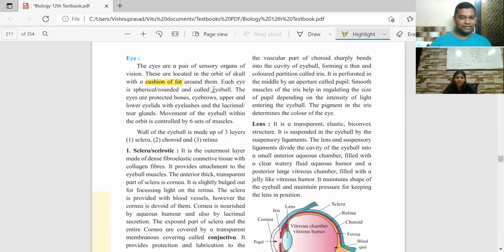We know something called an eyeball. Now, coming to the eyes, before we go into the eyes, let us take a look at the structures which are surrounding the eyes. You know, there are bones just above the eyes, the forehead. That is protection, a very important sense organ. Then eyebrows, hair. What is the function of the eyebrows?